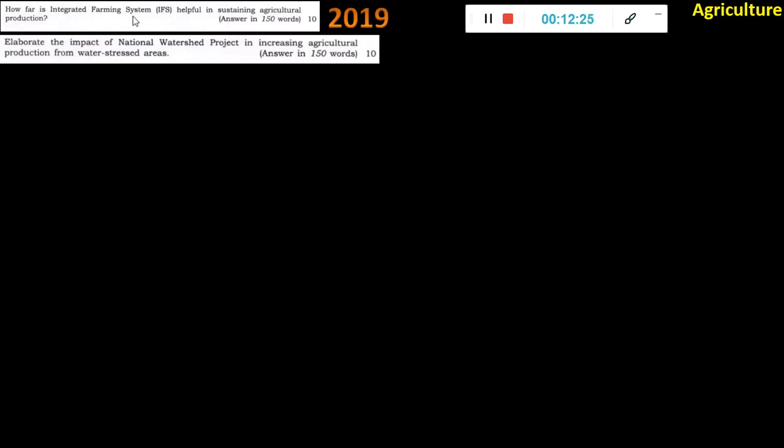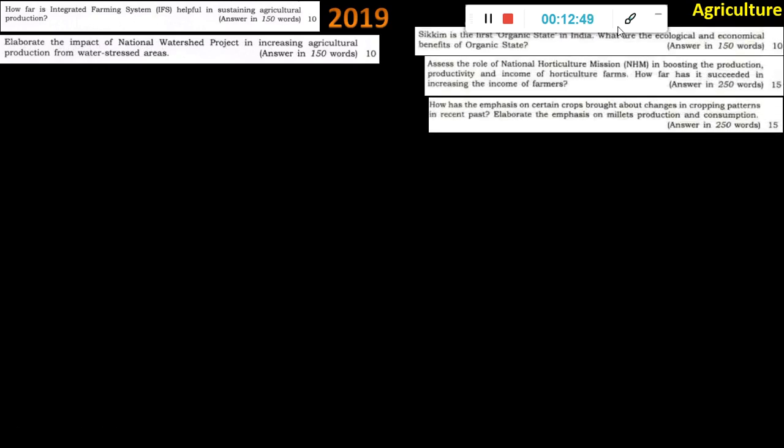When you see this keyword, as I told you, you have to make notes. You have to have a pen and paper with you, and note down these keywords like this: integrated farming system, topic number 1. Many will repeat also, so then you don't have to write it again. Then the keyword water will be there almost every year. So here it is: elaborate the impact of the National Watershed Project in increasing agricultural production from water-stressed areas. So like this, schemes are being asked for the last few years now.